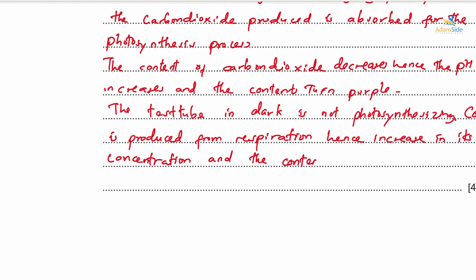So this is what is observed from this setup. All right, we move further.